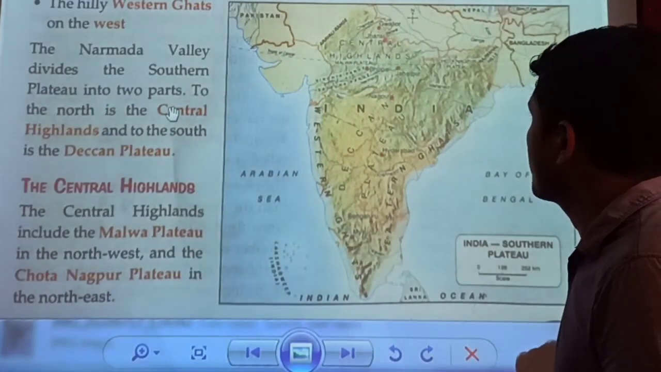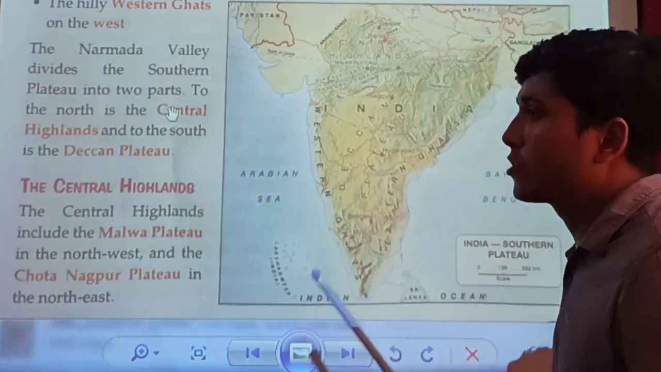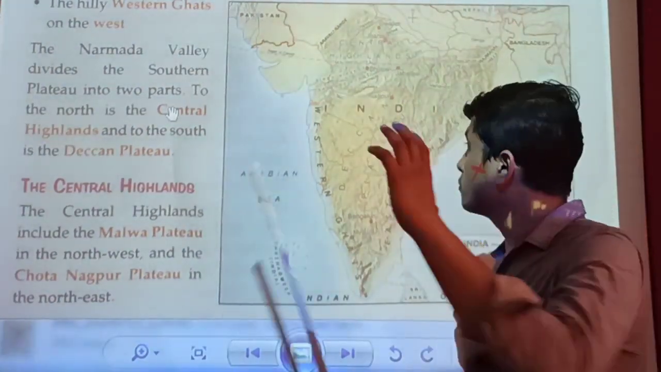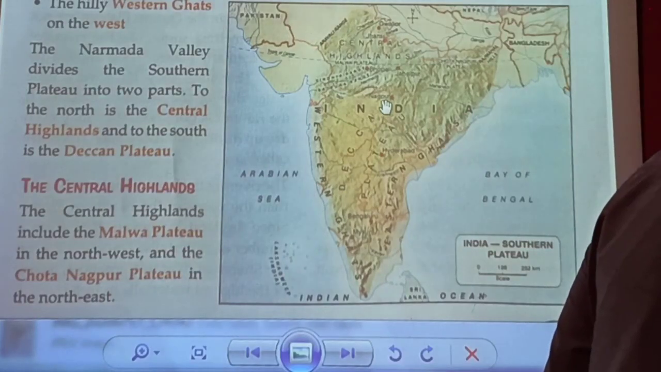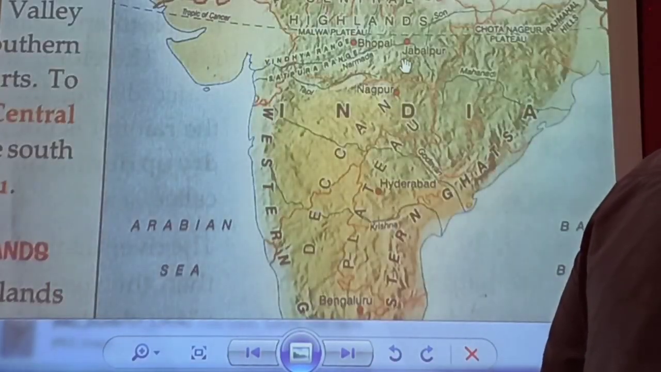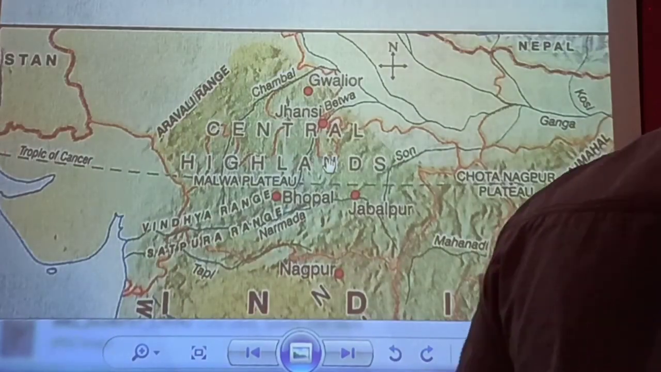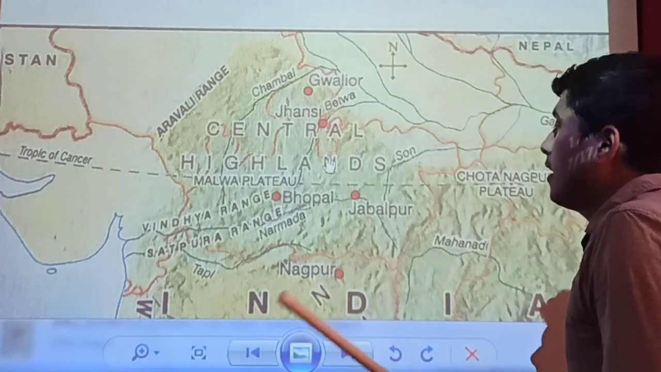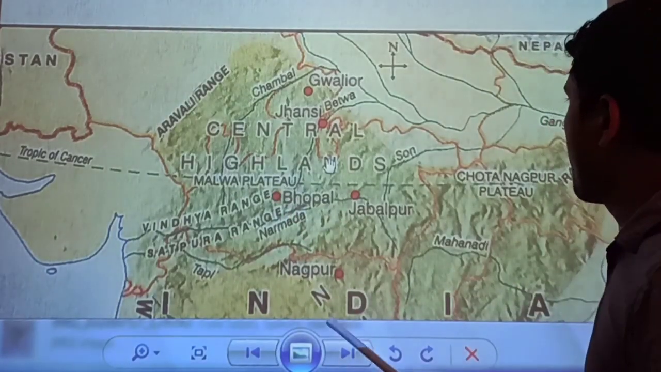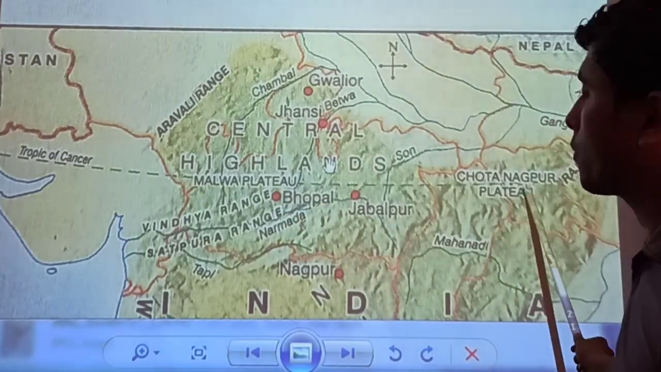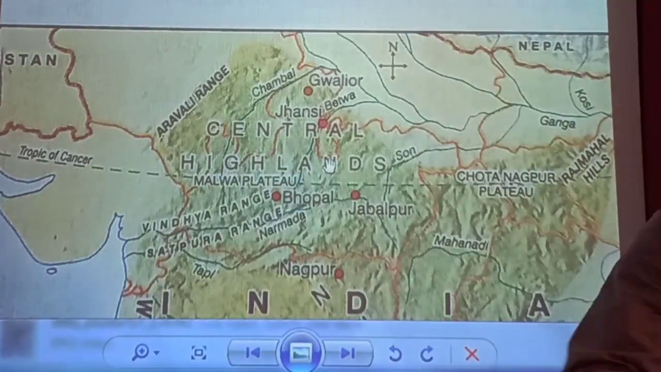If I talk about the Central Highlands, maybe it's not visible on this map, but let me zoom in a little bit so that you can see. Now, can you see on the screen that I have zoomed into the Central Highlands, and here you can see the Malwa Plateau. The Malwa Plateau is here and the Chota Nagpur Plateau is here. This comes under the Central Highlands.